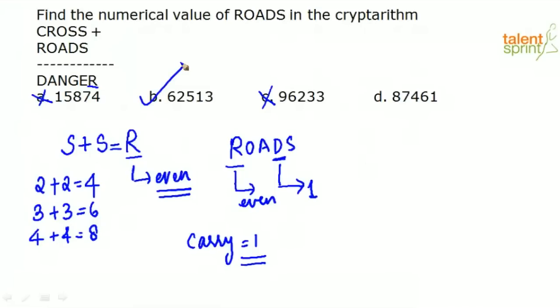Generally, if you try to solve a cryptarithmetic problem fully, it will take you at least 10 to 12 minutes, if you have to find the value of all the given alphabets. But in the exam, you will have only 1 or a maximum of 2 minutes for the question. So how to approach the question in that 2 minutes is the most important thing we should know. That is where I find a lot of students making mistakes. In such cases, look for the clues given in the question and try to eliminate as many options as possible. That is the best way to go about answering such questions.